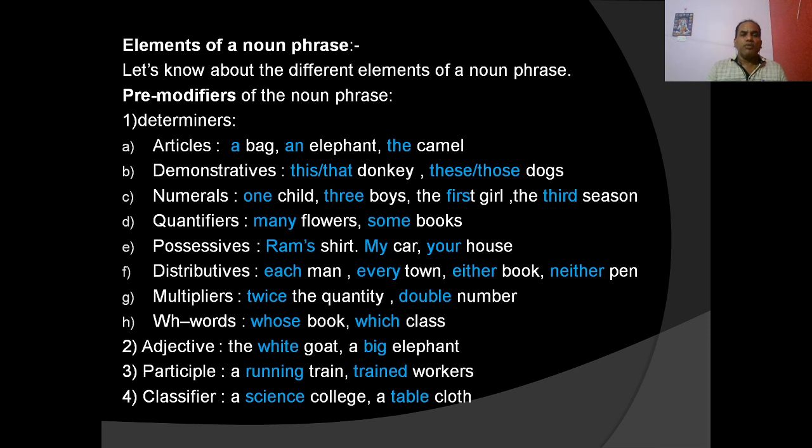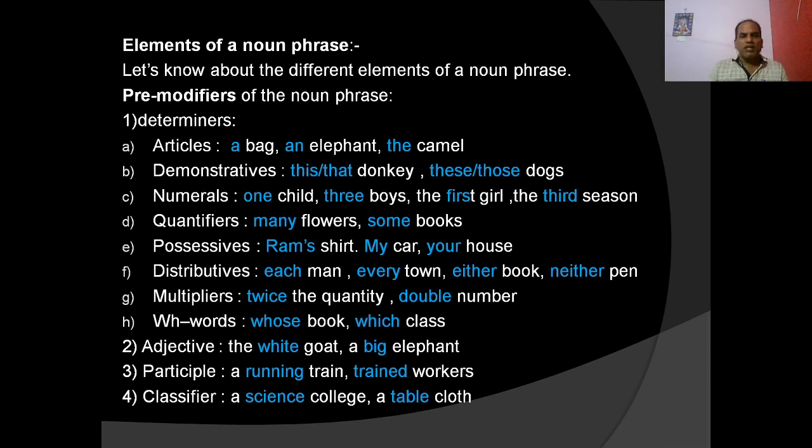Let us know about the different elements of a noun phrase. Pre-modifiers of the noun phrase: the words that go before the head noun in a noun phrase are called pre-modifiers. Let us discuss first determiners. For determiners, we know articles. A and the are the articles. They go before the head noun in a noun phrase. A bag: a is the article and bag is the noun. A bag is the noun phrase.